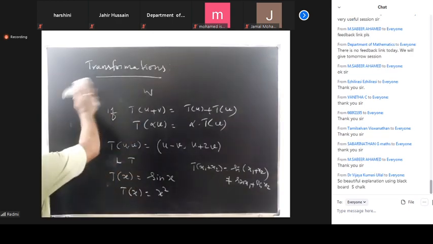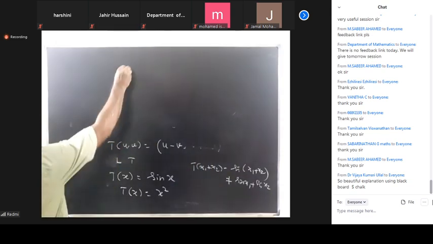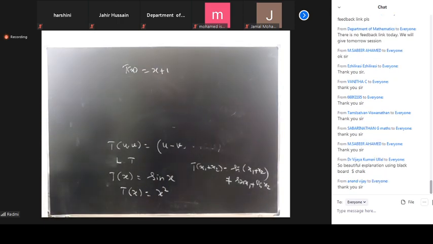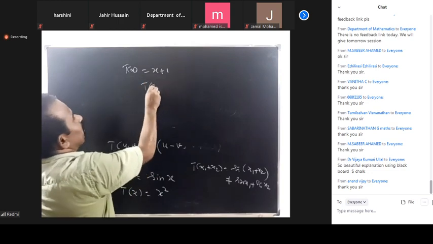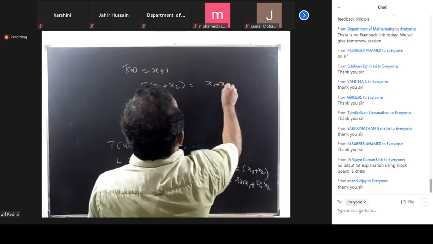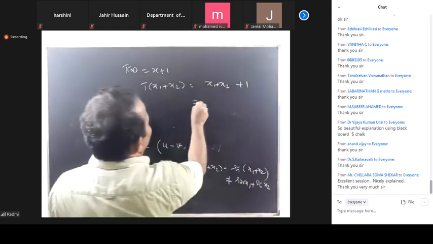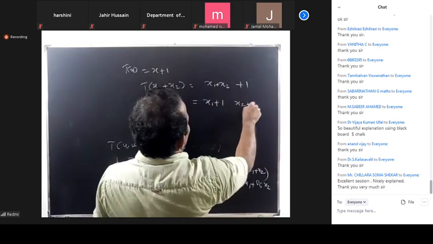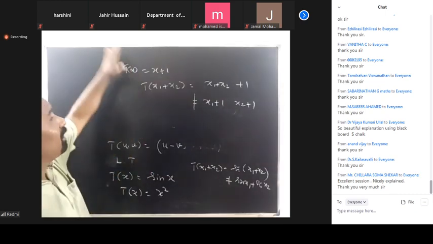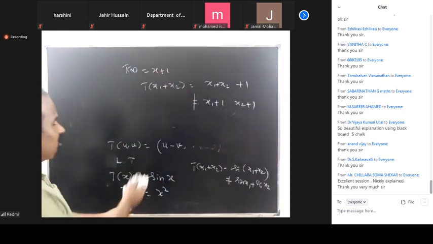Then T of x is equal to x plus 1. This function is linear. But T of x1 plus x2 is equal to x1 plus x2 plus 1, so we cannot write it as x1 plus 1, x2 plus 1. So therefore this is also not a linear transformation. The important thing is the function is linear, but the transformation is not linear.